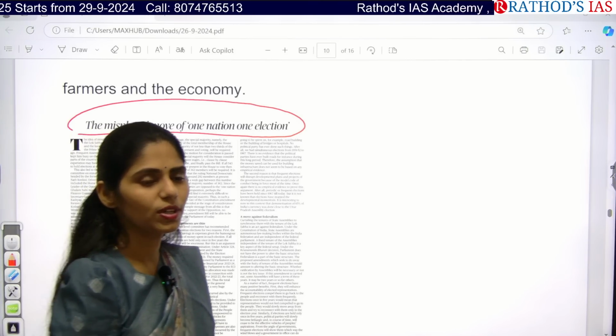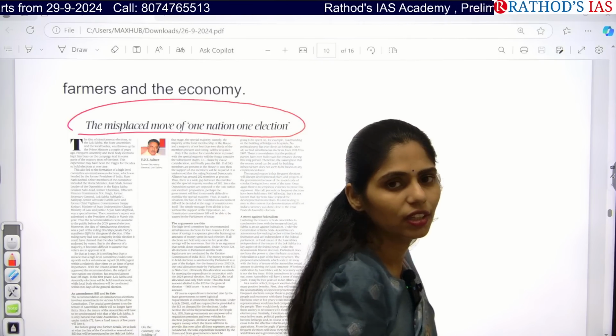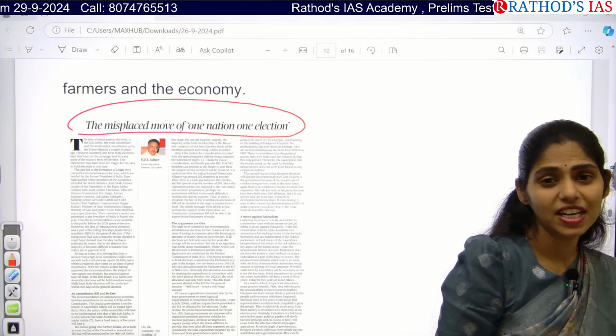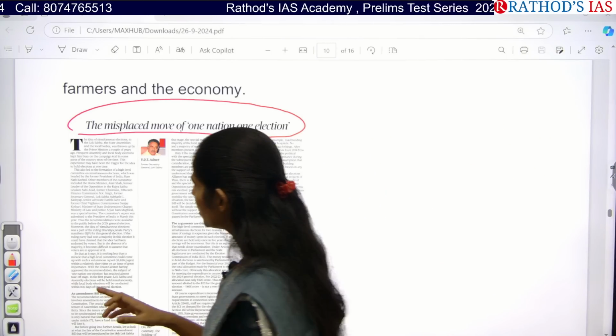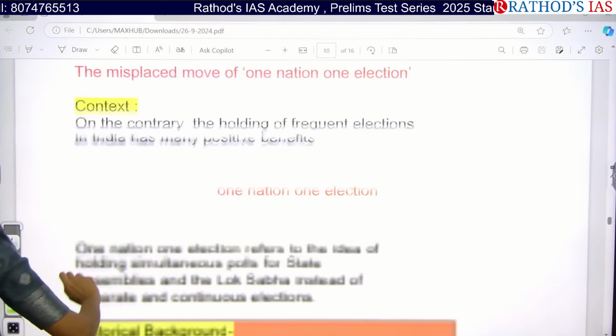Why is it in news? Because the recent COVID committee recommendation said that yes, we can move to this simultaneous election. So because of this, this is in news once again.